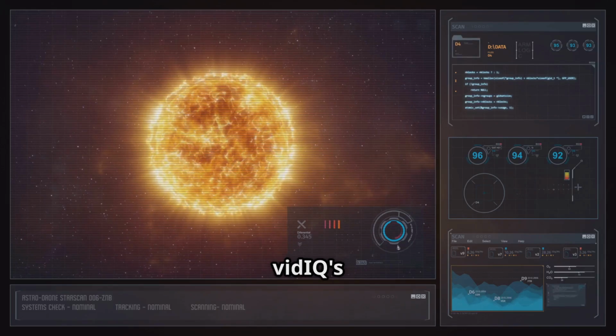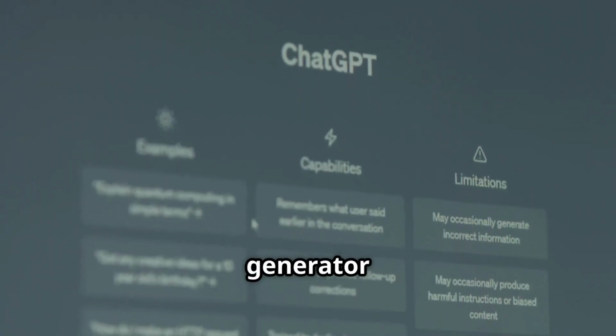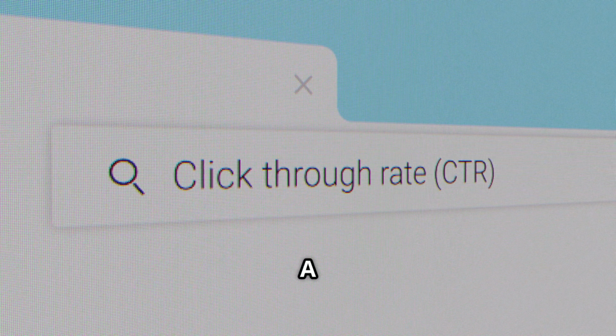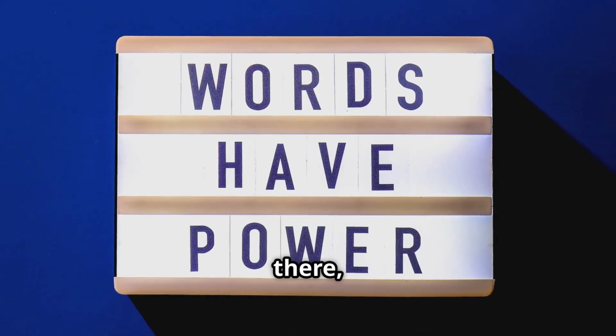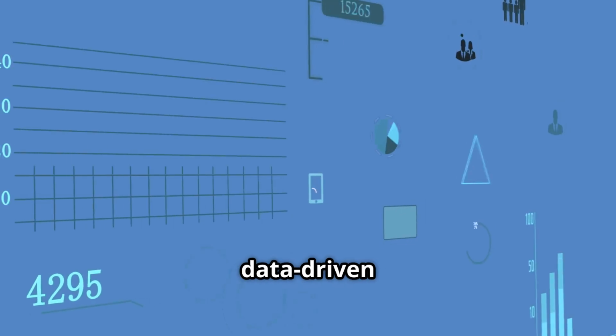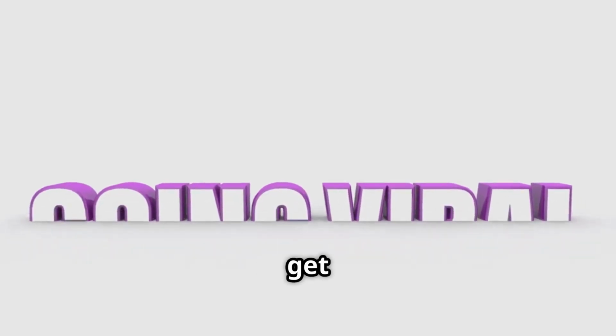Finally, I use vidIQ's AI title generator to punch up my headline for higher click-throughs. A tweak here, power word there, and my idea is ready to go. This combo is my shortcut for data-driven content ideas that actually get noticed.